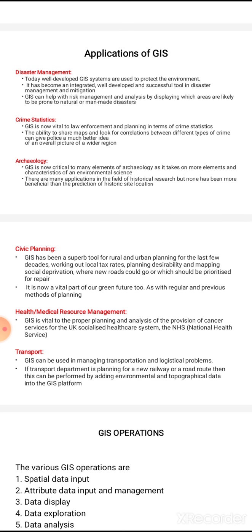The ability to share maps and look for correlations between different types of crime can give police a much better idea of the overall picture of a wider region. So in order to find crime, law enforcement officers usually rely on GIS for many purposes.